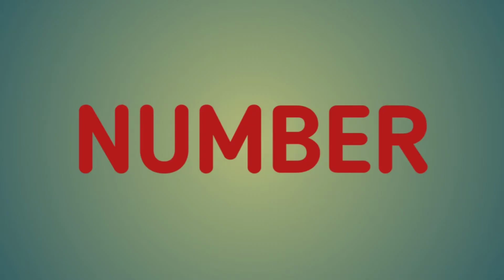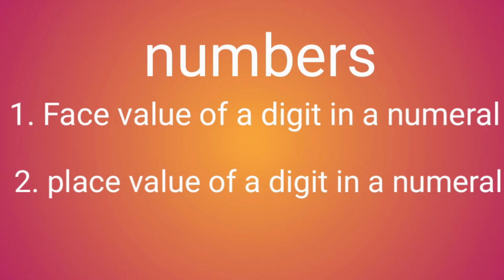What is a number? In the Hindu-Arabic system, we use 10 symbols, namely 0, 1, 2, 3, 4, 5, 6, 7, 8 and 9. We also call them digits. Numbers have two aspects: one is the face value of a digit in a numeral and another is the place value of a digit in a numeral. What is face value? The face value of a digit in a number is the value of the digit itself. And place value means it occupies some position.